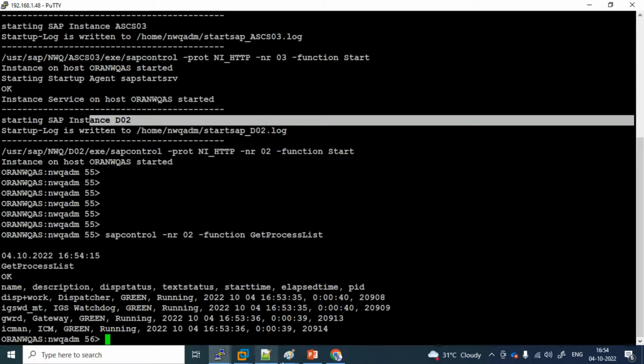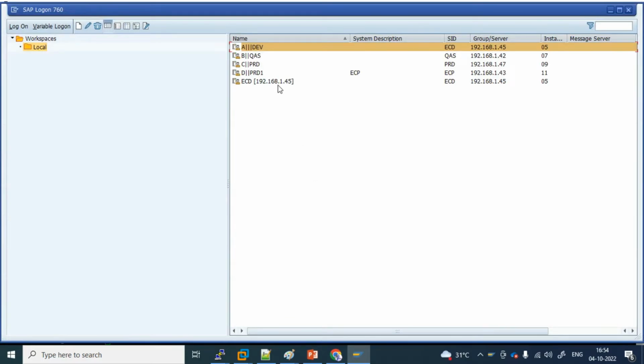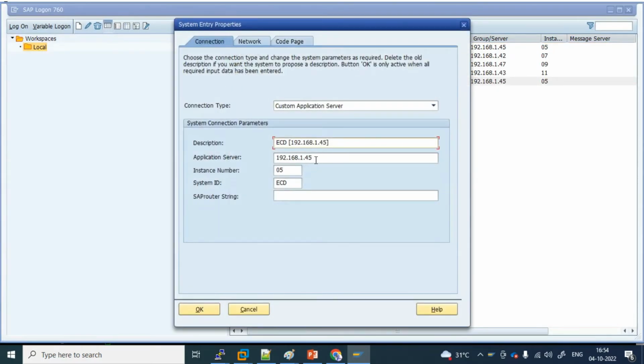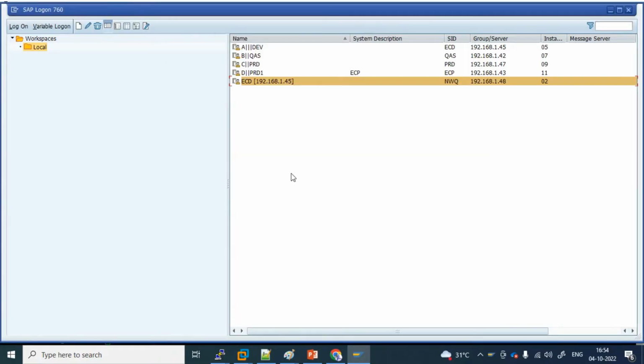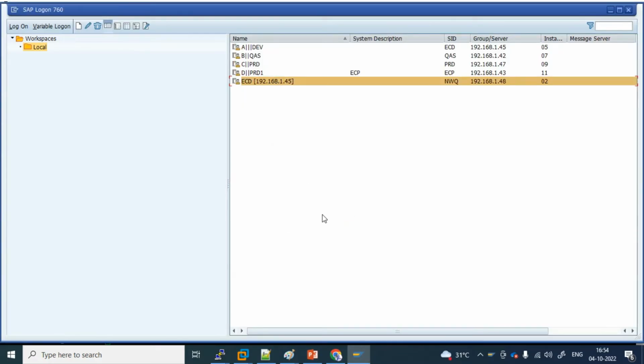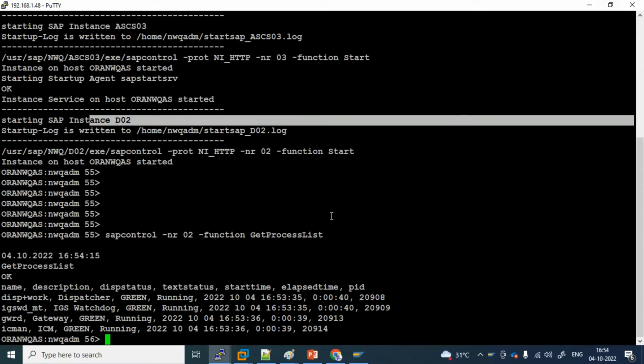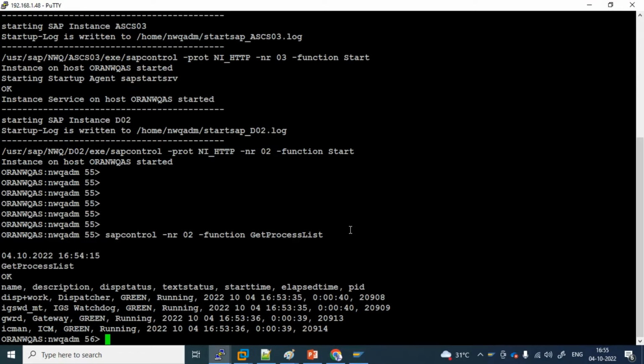So when we try to connect with SAP here by putting the 1.48 entry, I'll just edit this, 1.48, and it is 02, it is NWQ. See, the RAMX error during SAP logon is a separate issue. My SAP is up and running. We have to put some parameter for this kind of error, leave it. So this is the process of starting SAP.